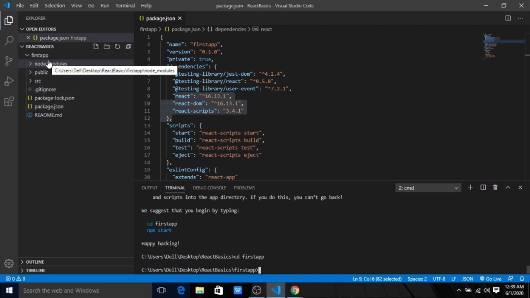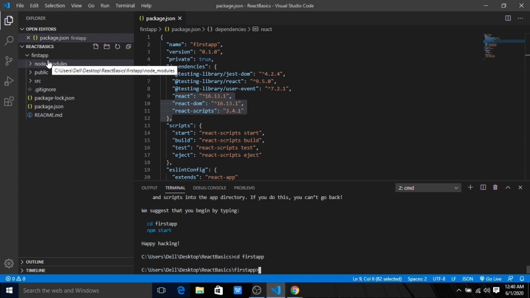You can give any file name to create your first app. That is one way to do that. But the other way is npx, where you don't need to install your dependency locally. You just directly execute them. npx is for directly executing something, npm is for installing it and then using it. So directly I have used npx create-react-app and then the app name.